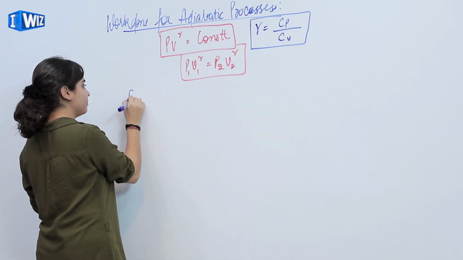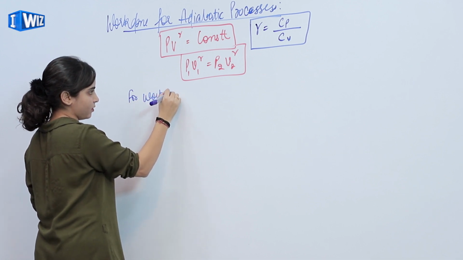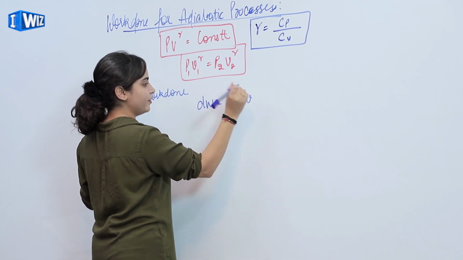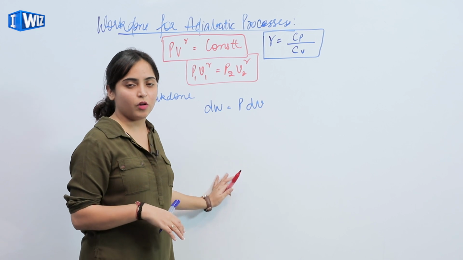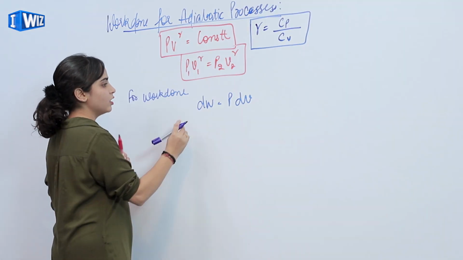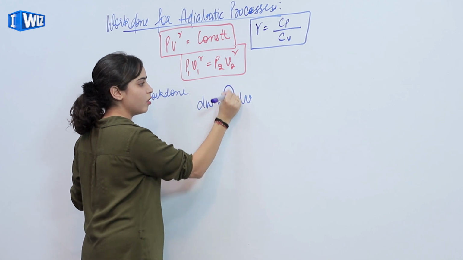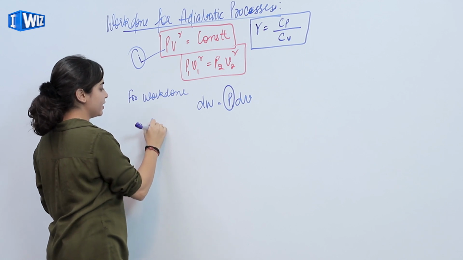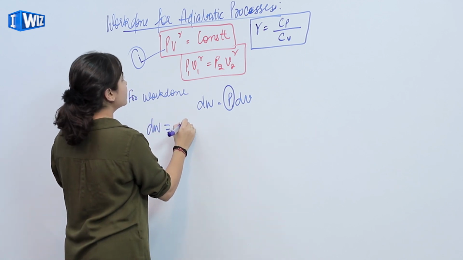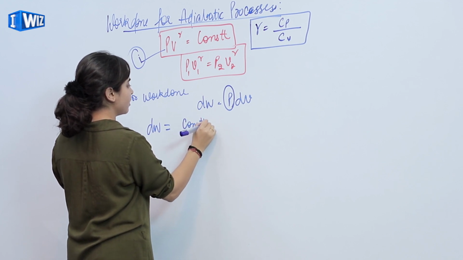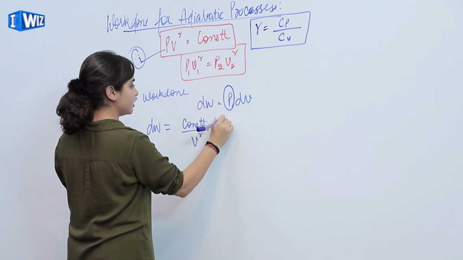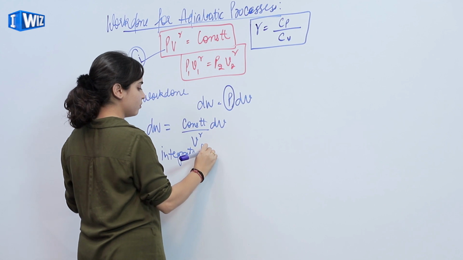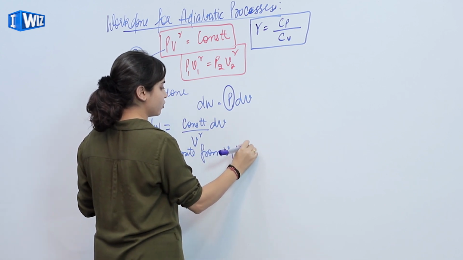So for work done, we know dW is P dV. Again we have V1 as initial volume and V2 as final volume. So again we'll substitute the value of P from equation 1, we'll get dW is equal to constant upon V^gamma dV, integrate from V1 to V2.